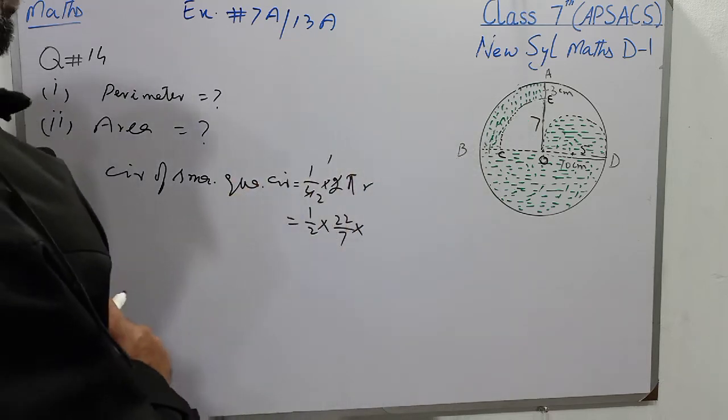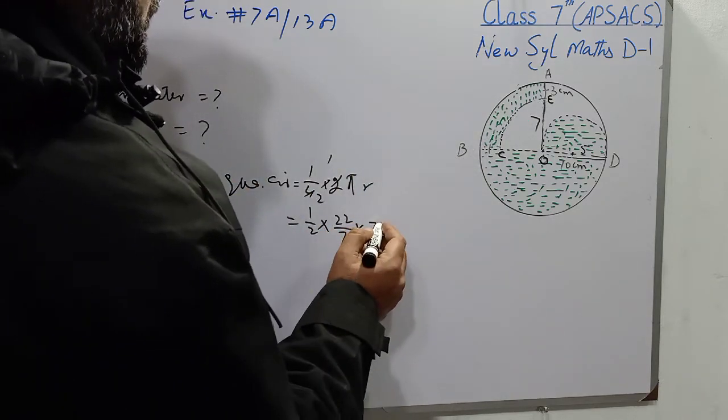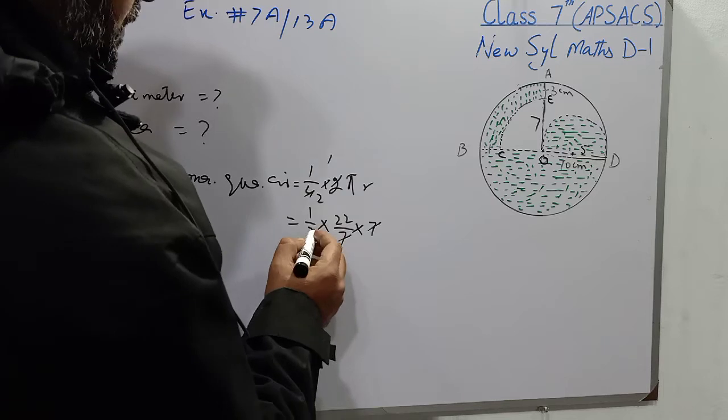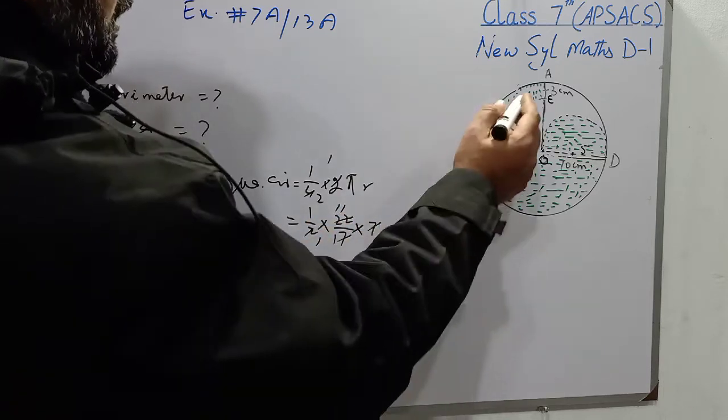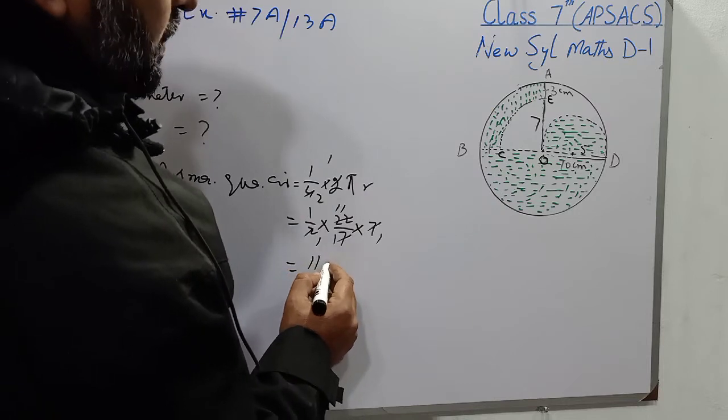So OE will be 7 and it is written as 7. 7 1s are 7, 7 1s are 7 and 2 1s are 2, 2 11s are 22,